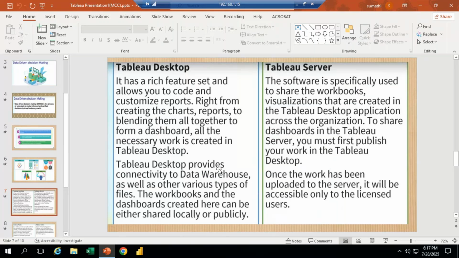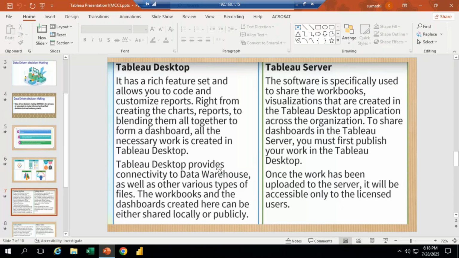Suppose I downloaded Tableau Desktop on my laptop, we can use it only 14 days, that's it. And we can't share the information with others. Whatever reports and visualizations we create, we can store in our laptop, in our local system only. We can't share the reports, give them to others, or communicate with them.